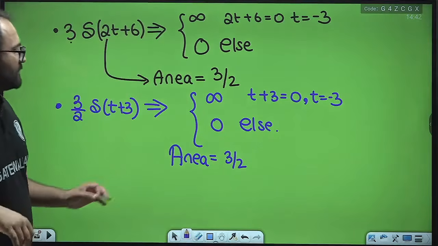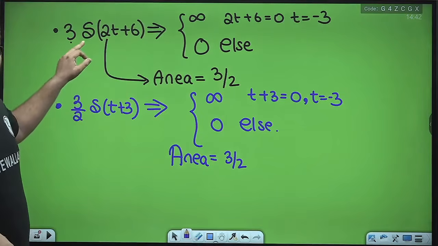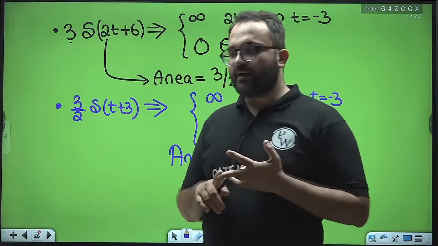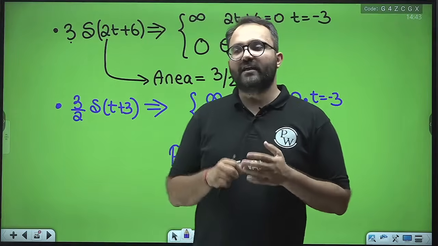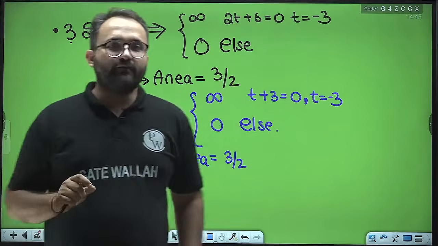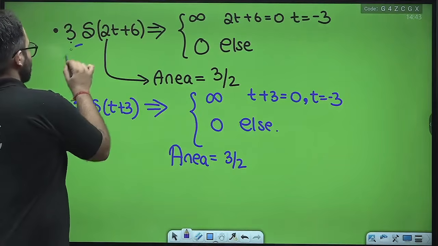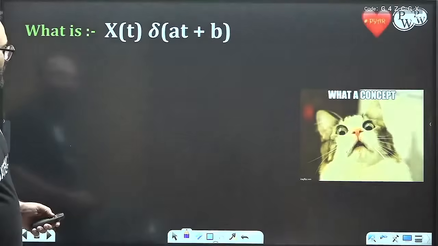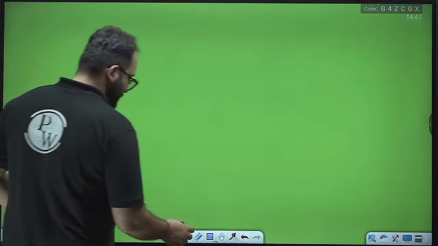Always remember that they are equal. Can you see that? They have the same location, they have the same area. So these two delta functions are equal. Now let me tell you one more example.